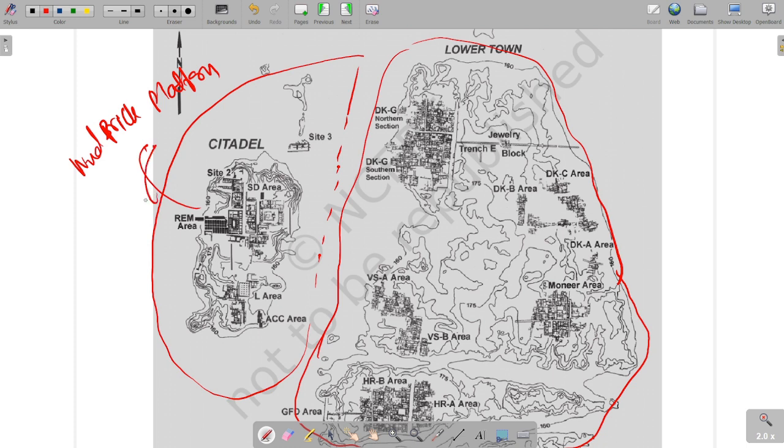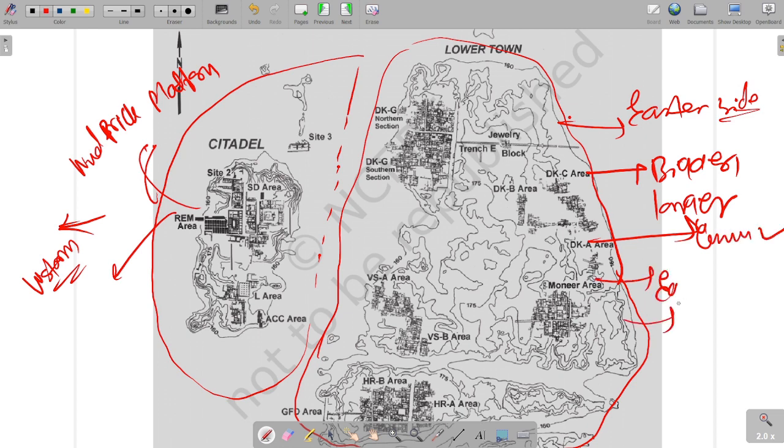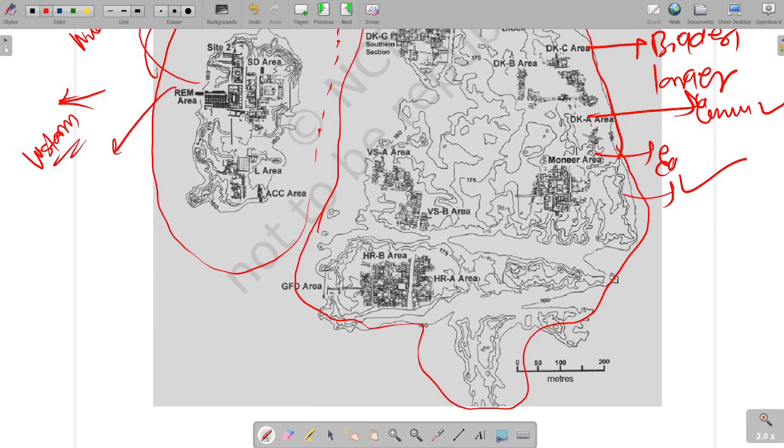The citadel was on the western side. As you can see, this is west and this is east. The lower town was on the eastern side of the settlement. It was bigger, as we have seen, and has common people. It was physically separated, and it was made on a stone platform.